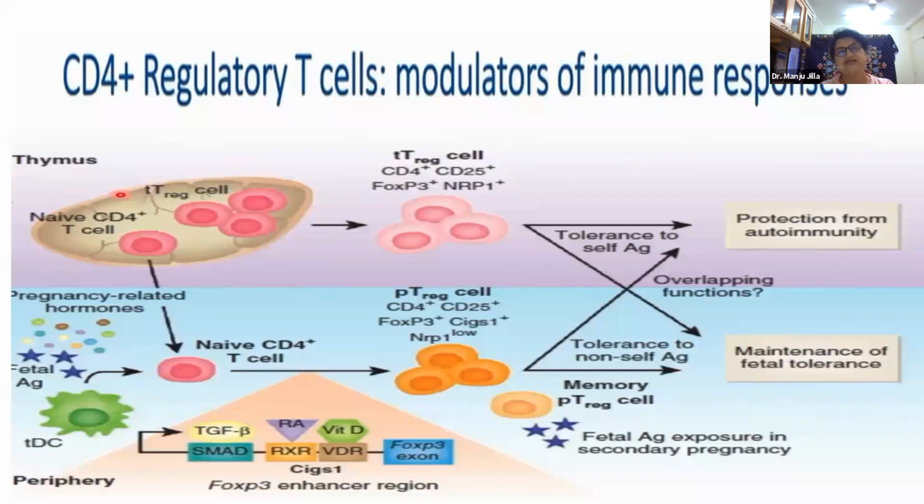So we see that in certain conditions like antiphospholipid antibody syndrome or in excessive natural killer cells inside the endometrium, we have a very early pregnancy loss and it is really very difficult to figure out what is happening. And a lot more things are required in the hands of clinicians in order to diagnose whether the pregnancy loss was because of the embryo itself or because of a faulty endometrium.